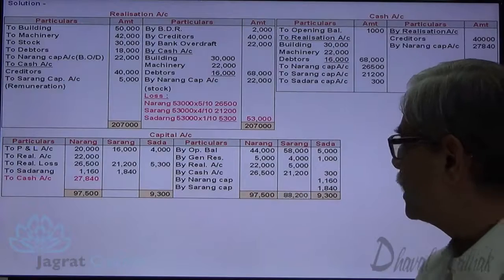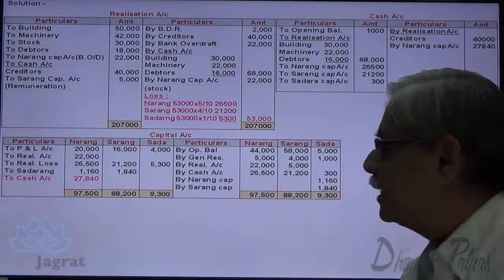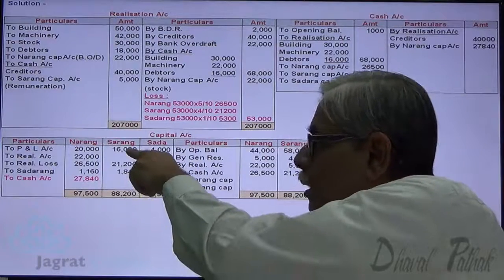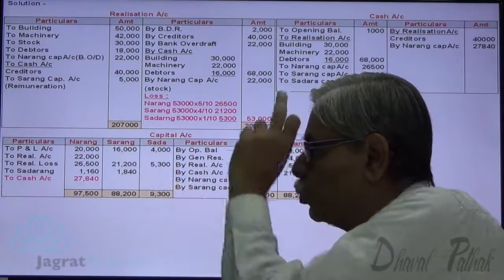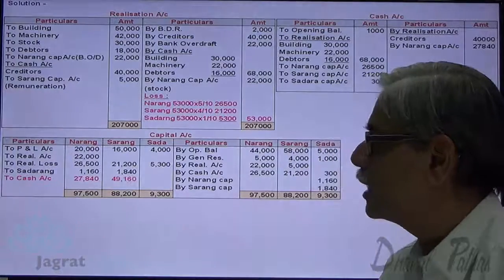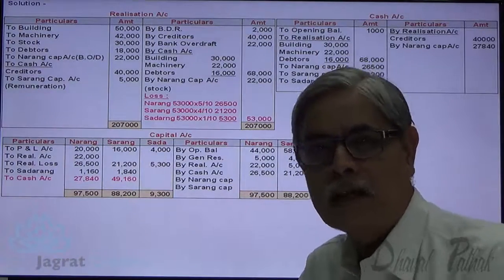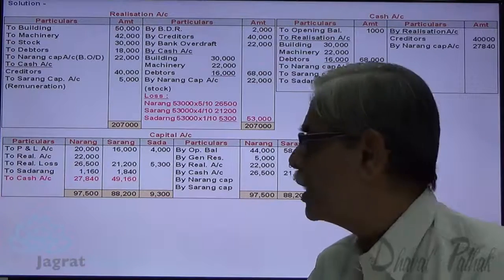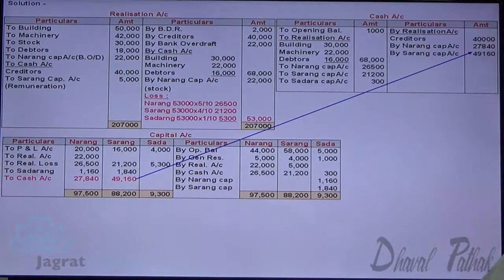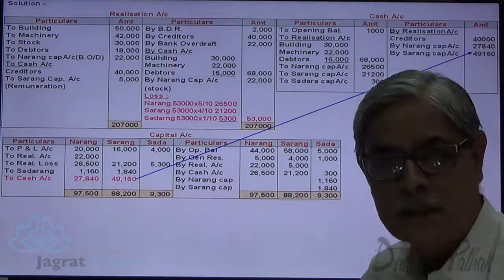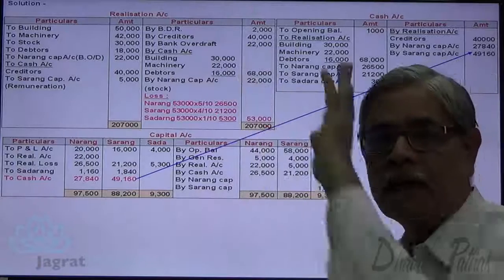Similarly, total of credit side of Sarang 88,200. From 88,200 deduct 16,000, 21,200 and 1,840. This is the redeemable capital. The entry for redeemable capital is Sarang capital account debit to cash account credit. So cash account is credited for that. So partner's capital is redeemed. Capital deficit is distributed. Realization account is also closed.